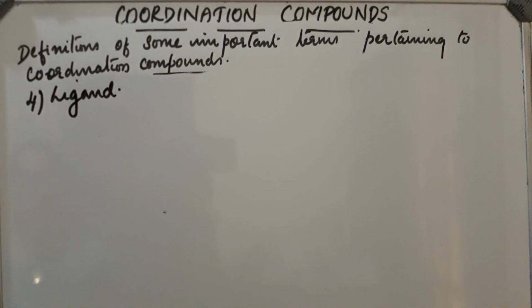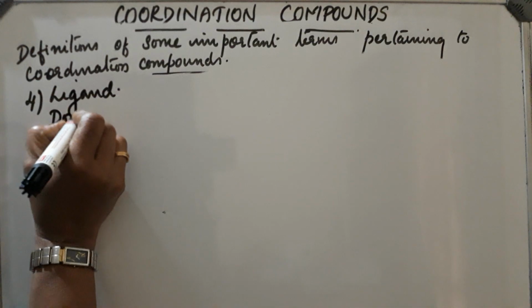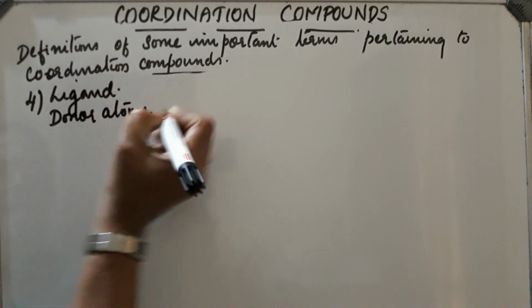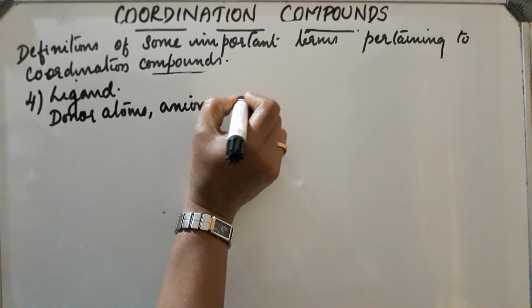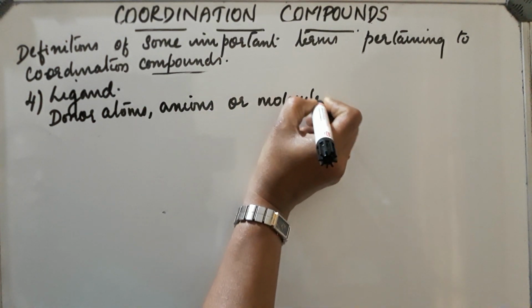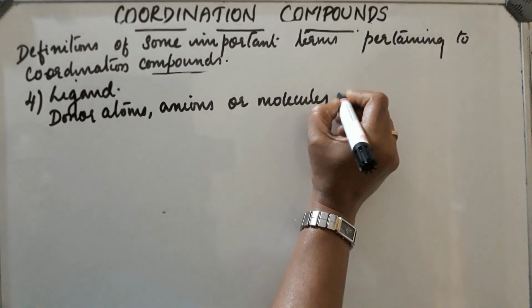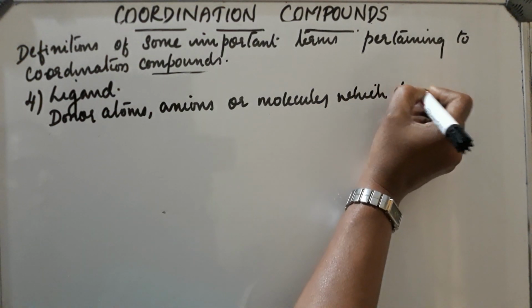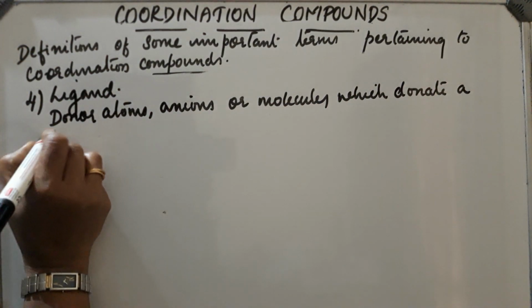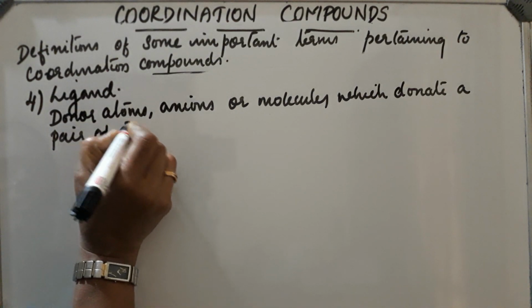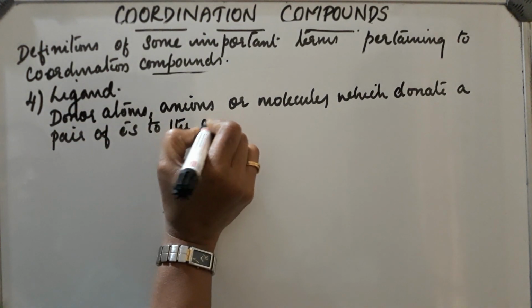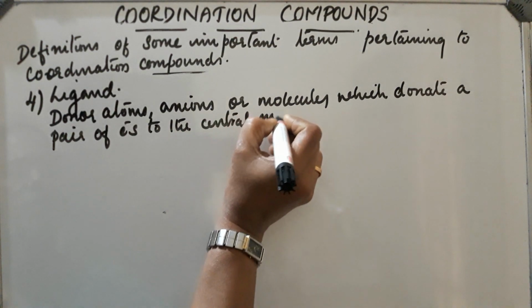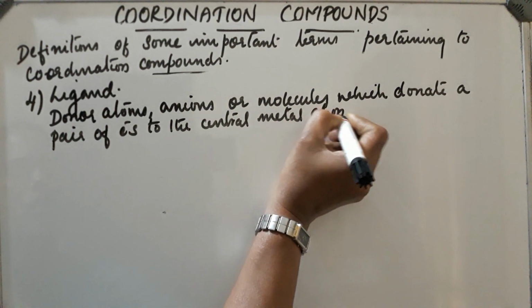Ligands are donor atoms, molecules or anions which donate a pair of electrons to the central metal atom or ion.